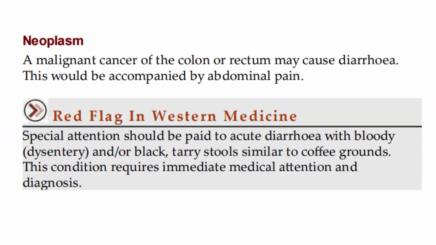Neoplasm is a malignant cancer of the colon or rectum, which may cause diarrhea. This would be accompanied by abdominal pain. A red flag in Western medicine: special attention should be paid to acute diarrhea with blood, as in dysentery, and or black tarry stool similar to coffee grounds. This condition requires immediate medical attention and diagnosis.